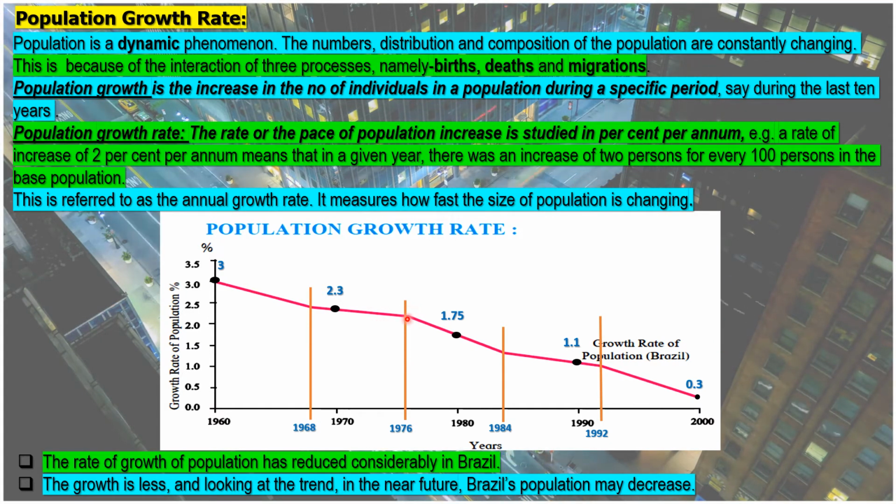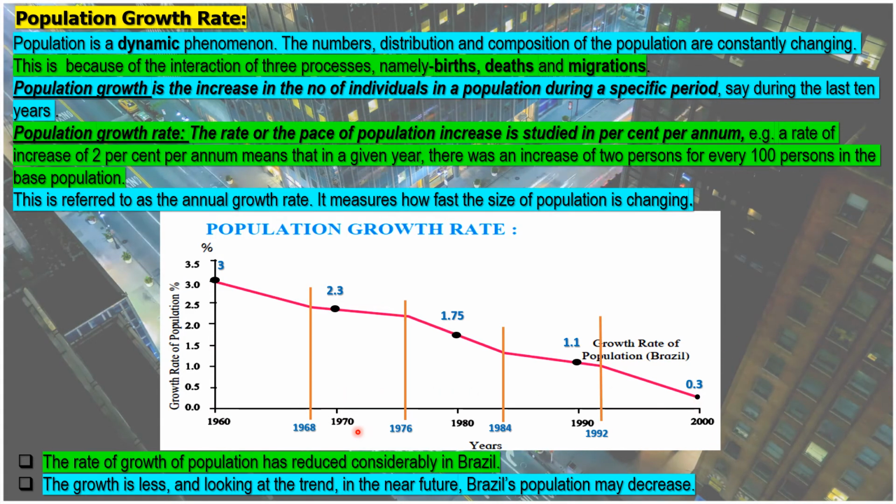Then again, if you see from 1976 to 1984, this graph is decreasing at a faster pace. Then from 1984 till 1992, again this graph is decreasing at a steady pace. Then from 1992 onwards till 2000, the graph has decreased. It is decreasing at a faster pace.